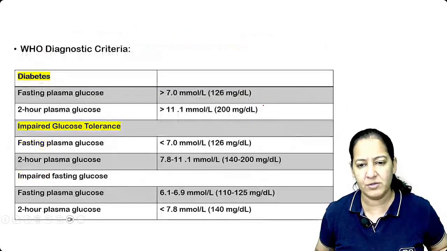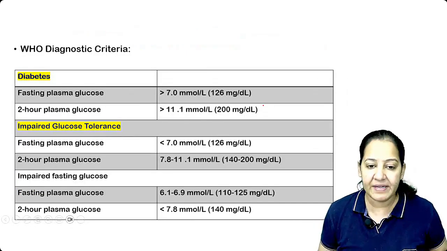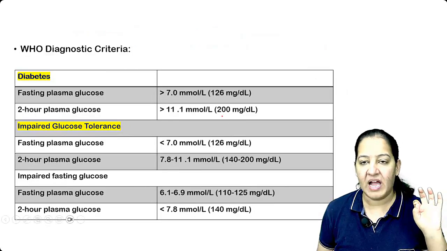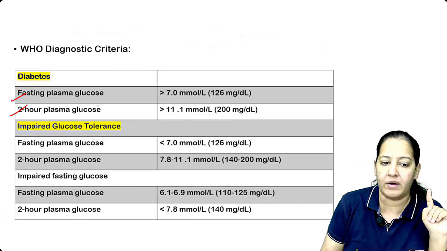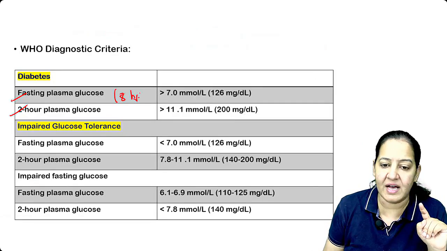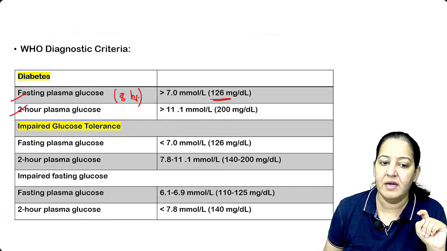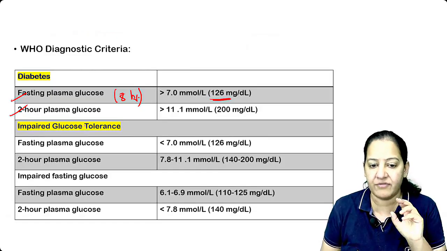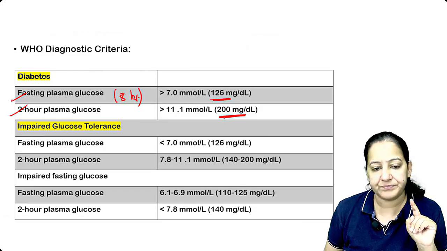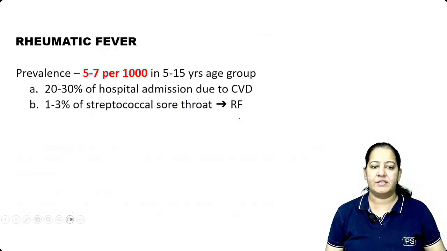So coming to the next, diabetes. You know the cutoff of diabetes, no? You may have read this in medicine and pathology at multiple places. We take 2 sugars: the fasting sugar and the 2-hour postprandial sugar. What is fasting? The person has not eaten anything for the last 8 hours. It is known as fasting sugar. Fasting sugar more than 126 is diagnostic. And 2 hours after eating, if it is more than 200 milligram per deciliter, it is known as postprandial. So these are the cutoffs for diabetes. I guess everyone knows that.